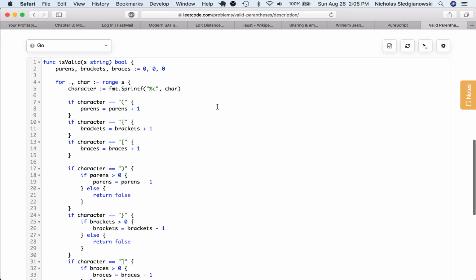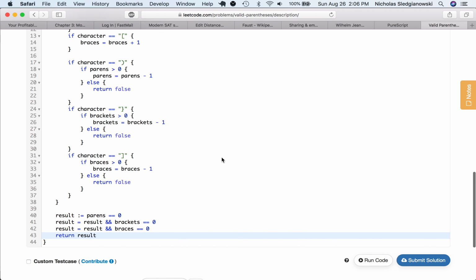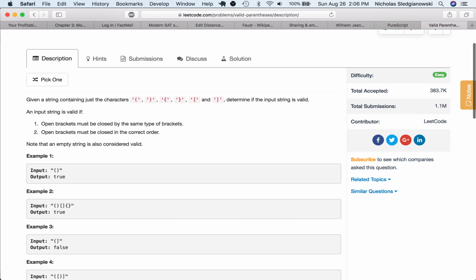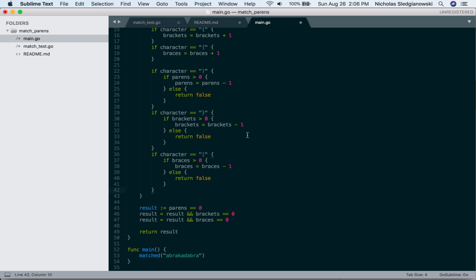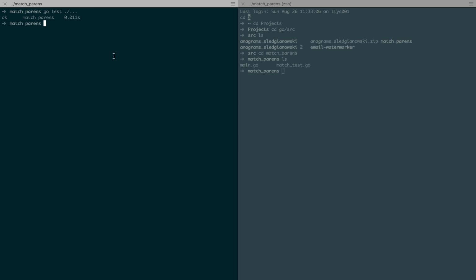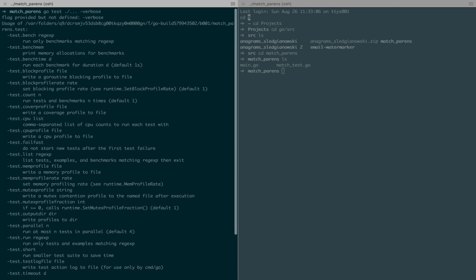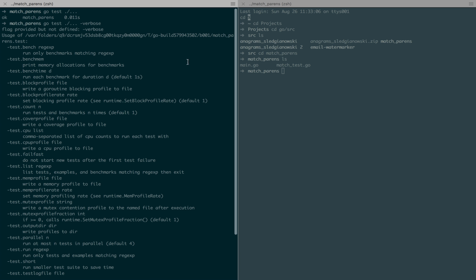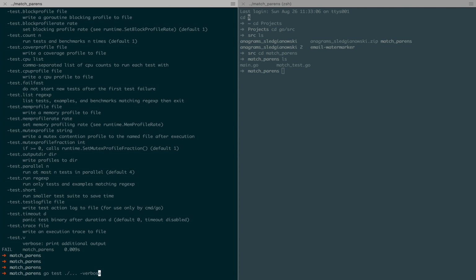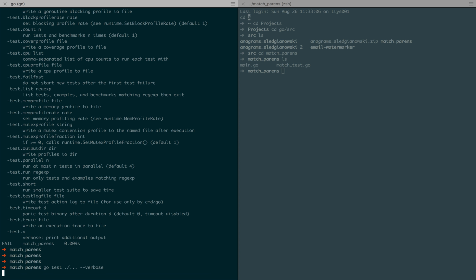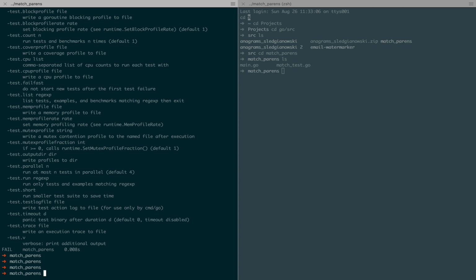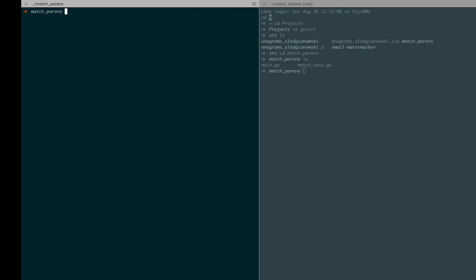Alright. So we failed LeetCode mainly because it was a slightly different problem, but all my test cases passed, so I'm pretty happy with that. I think you can do dash verbose maybe? Does that do anything? Nope. Looks like I just used the flag wrong. I'm trying to see if it will give me info on the different test cases, but it won't.